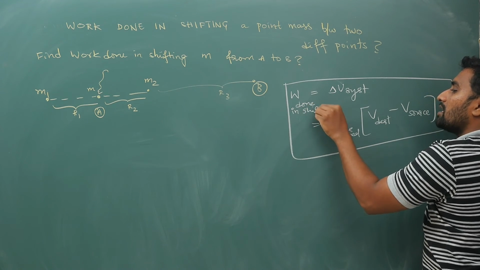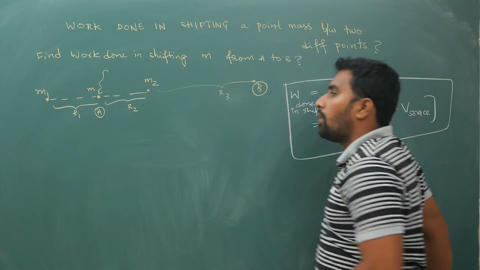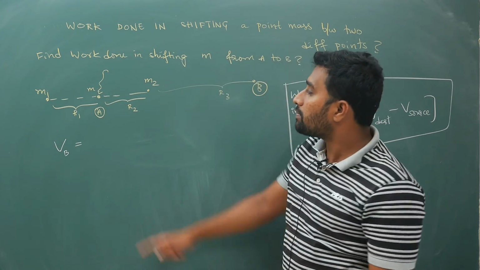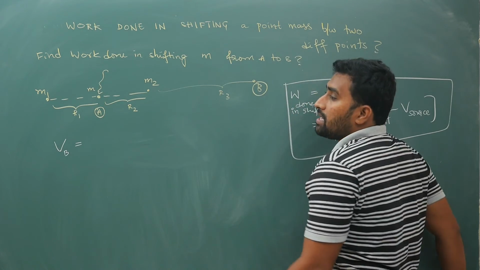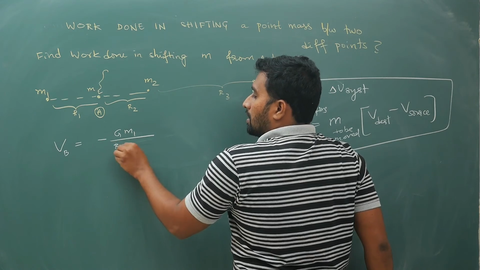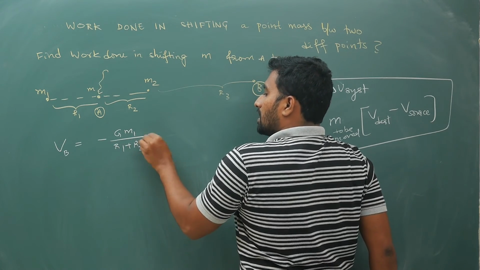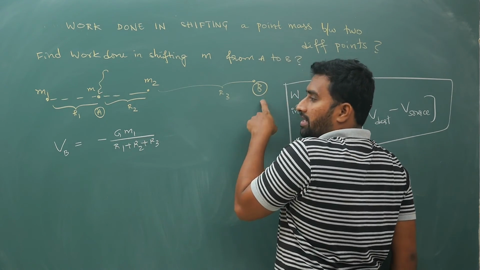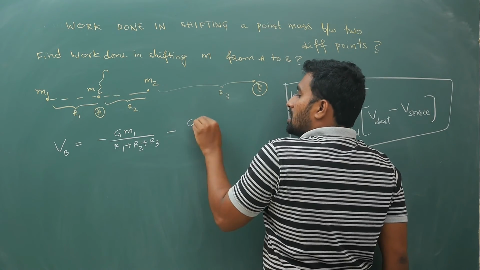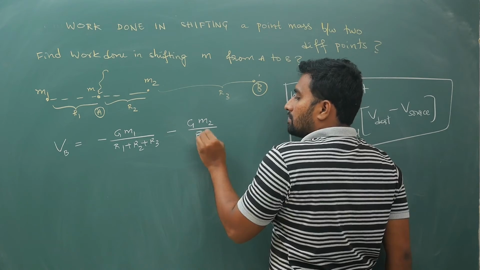So if I follow that logic, what is my potential at B? If I am shifting m, don't consider potential because of m. So at B, the potential is minus G m1 by (r1 plus r2 plus r3), which is the distance from point B to m1, minus G m2 by r3.